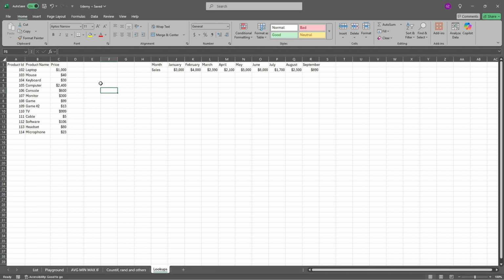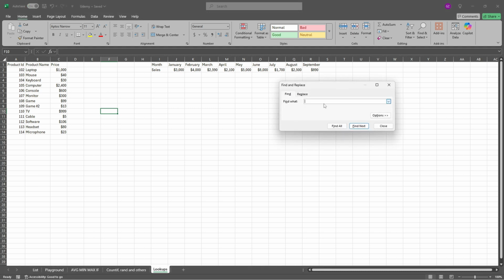And how lookups work, they're just, for example, looking for the ID of a product. I'll show you later on. And they just return the price for us. We don't have to go to Control and F, find something. For example, I would like to find 100 because, yeah, it's only over here. But okay, I would like to have 106. And yeah, I clicked by mistake 2 times and the software appears. So yeah, that will be a real issue whenever we don't look up but only find and replace. And the other thing, whenever data will change, our data will not be valid because of that one change.